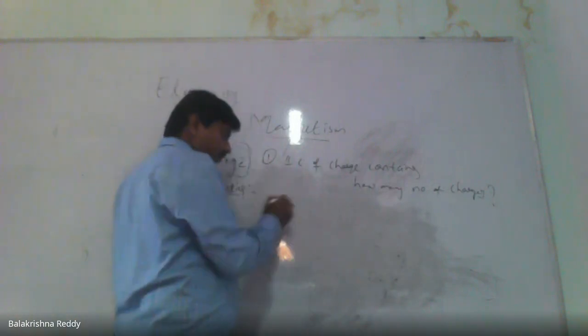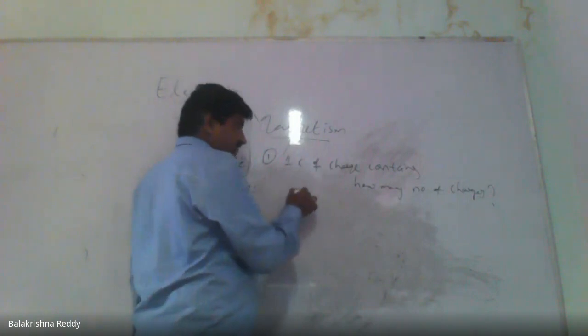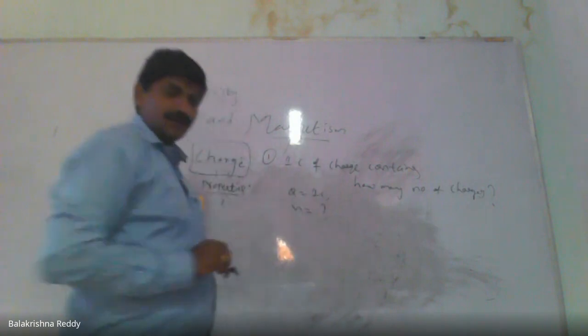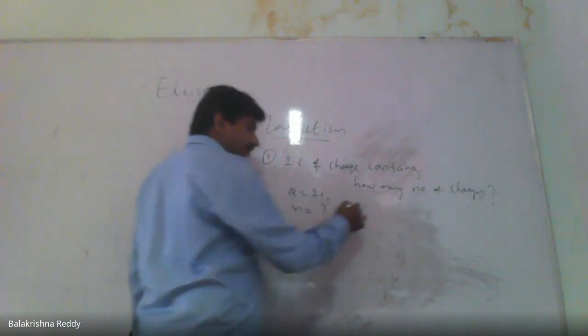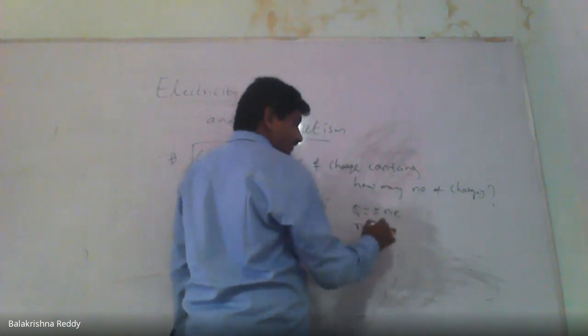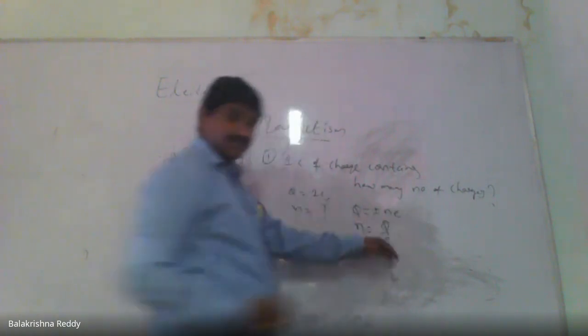We know the charge is given as 1 coulomb, and we need to find the number. We have the formula Q equal to plus or minus Ne, so I need to find n equal to q by e.